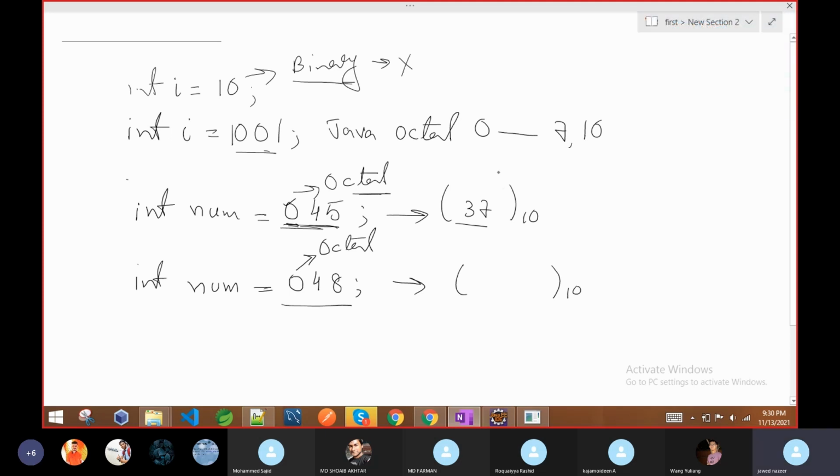So always remember, it is a wrong number, because there is no such symbol in this numbering system. 8 is not there. As I said, in our numbering system, suppose I am writing 1, 2, any symbol I give, 7, 8, we know these symbols. These are just symbols to which we give a specific name.